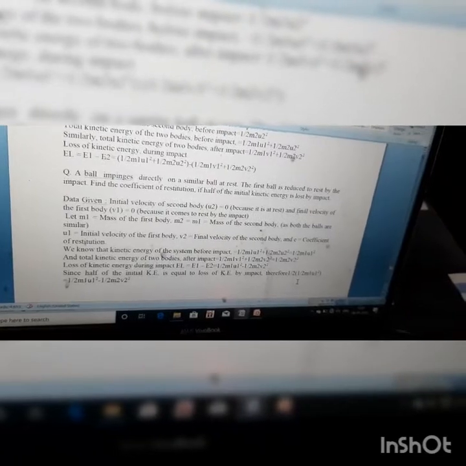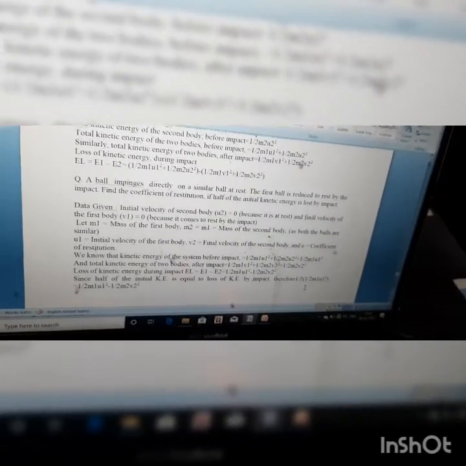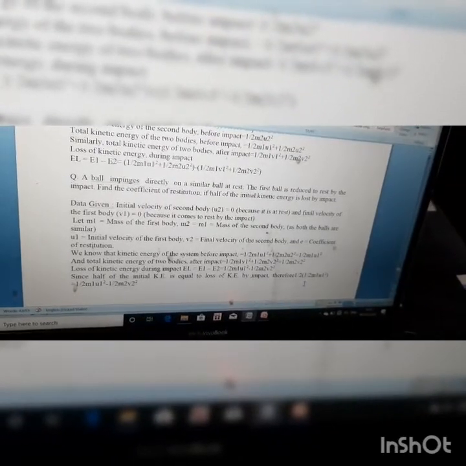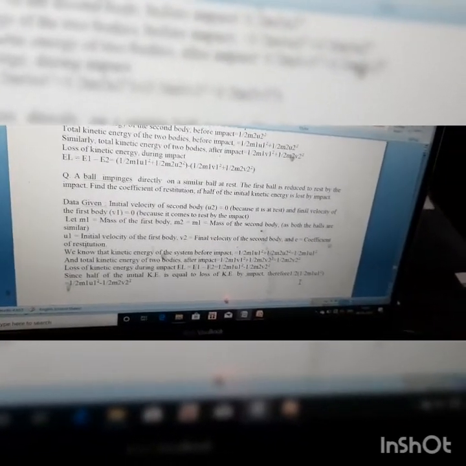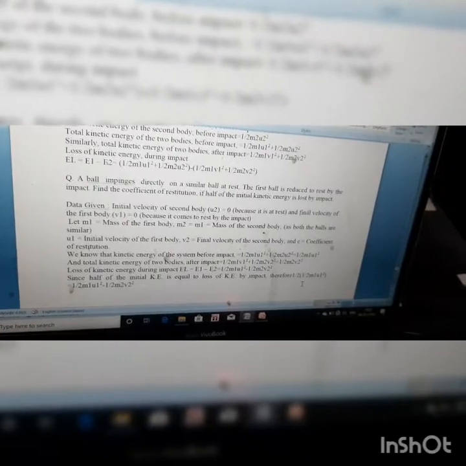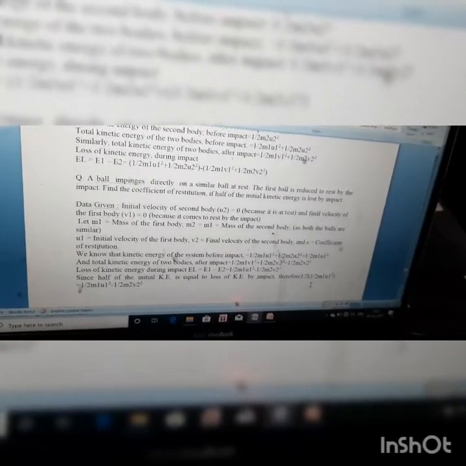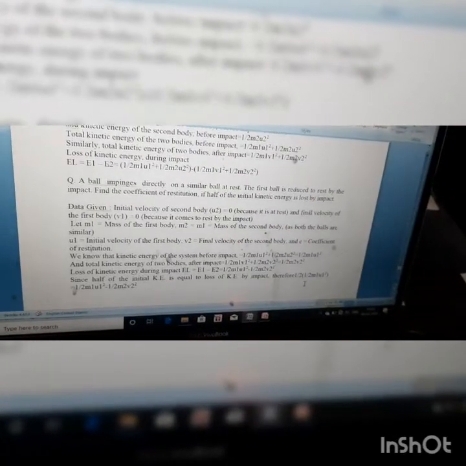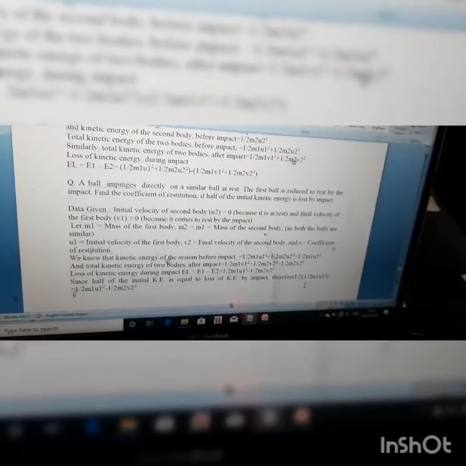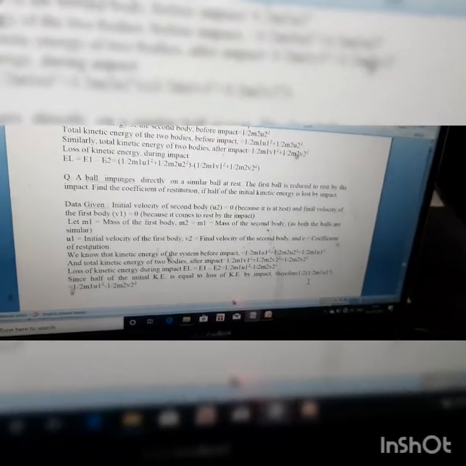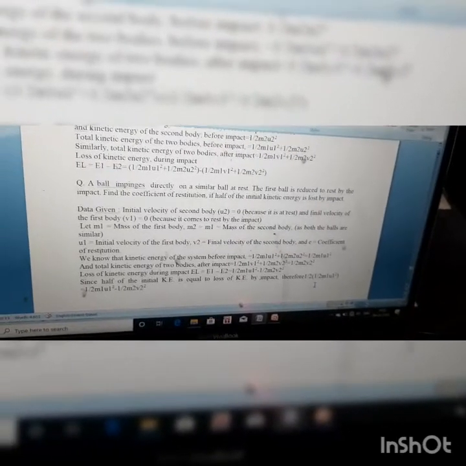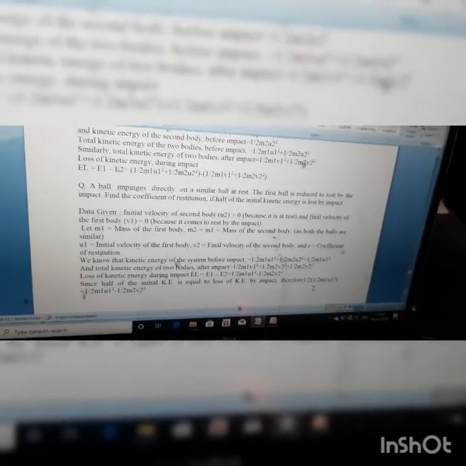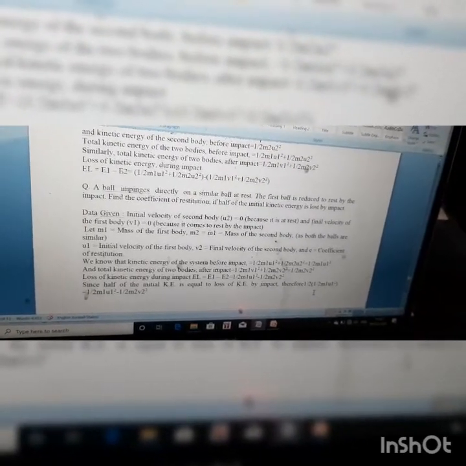It's the difference between the kinetic energy before impact and after impact, so that value is half m1 u1 square minus half m2 v2 square. It's given that half of its initial kinetic energy is lost by impact. The initial kinetic energy is half m1 u1 square, so half of that is equal to the loss in kinetic energy.